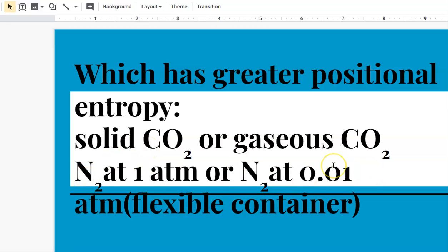In the second one, hopefully again you picked the second answer, the nitrogen at 0.01 atmospheres, since we said it was a flexible container, it is going to have a much greater volume. Remember, pressure and volume are inversely proportional. P1V1 equals P2V2. So the nitrogen at a much lower pressure will have lots of different spaces that it can occupy. It's not nearly as tightly packed as the 1 atmosphere nitrogen, which means it has much more entropy.